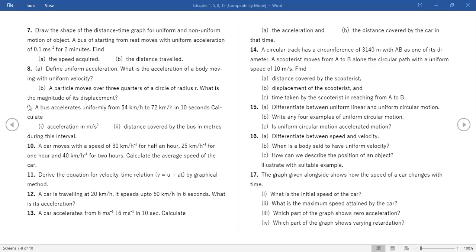Ma'am, is it 3140? No. Ma'am, for the 14th one, I think the displacement is same as the distance. No. Ma'am, was the time 112.14? First, tell me the displacement. Time is 157. I got 112, ma'am. No.